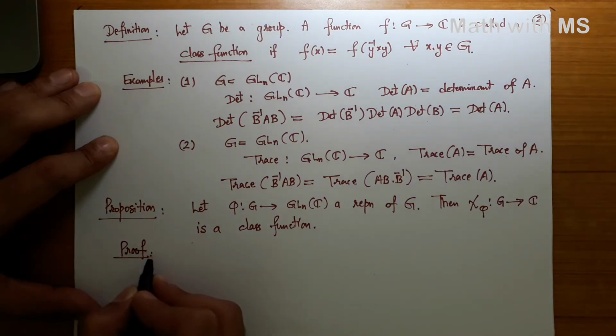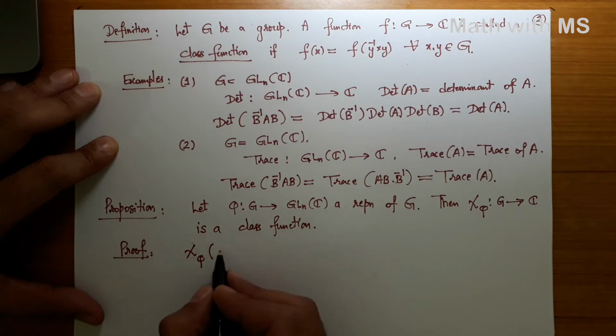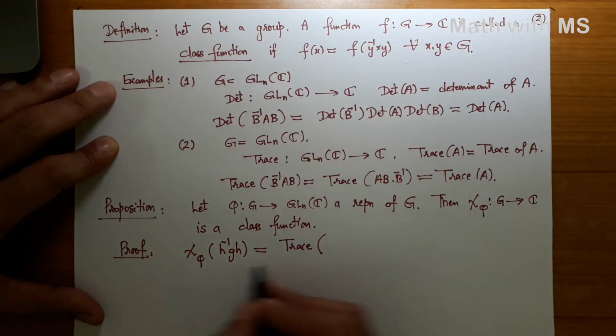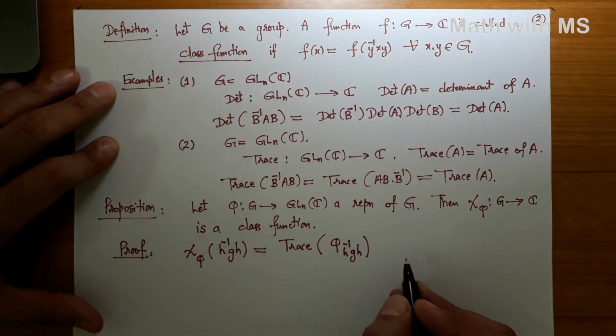The proof is essentially the same as what we have already written here. Look at chi phi of h inverse g h. By definition this is trace of phi of h inverse g h.